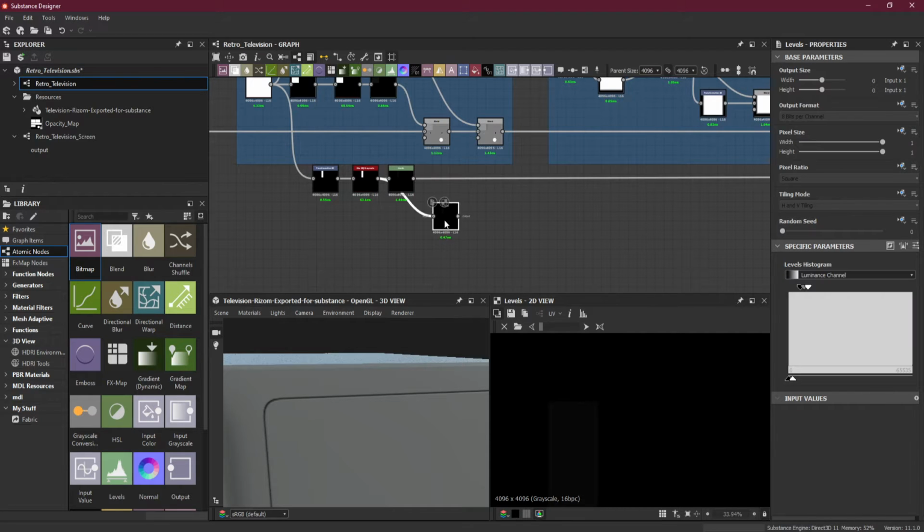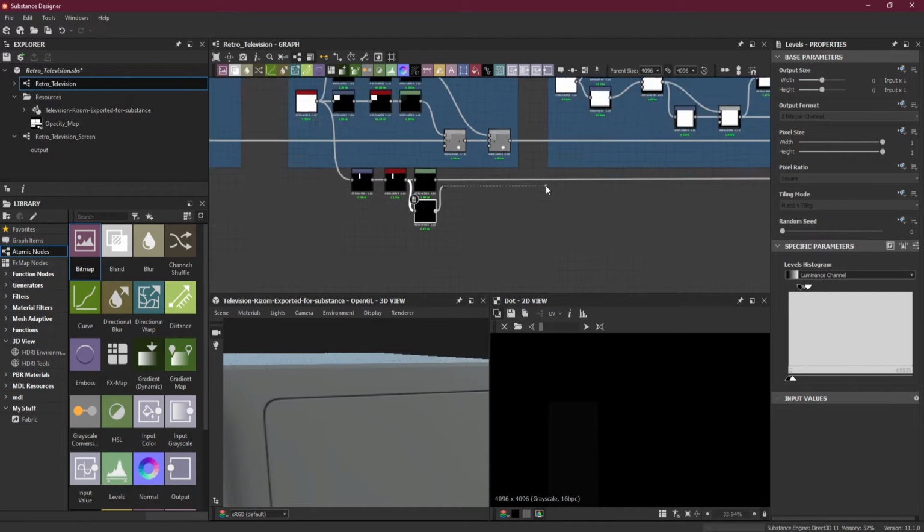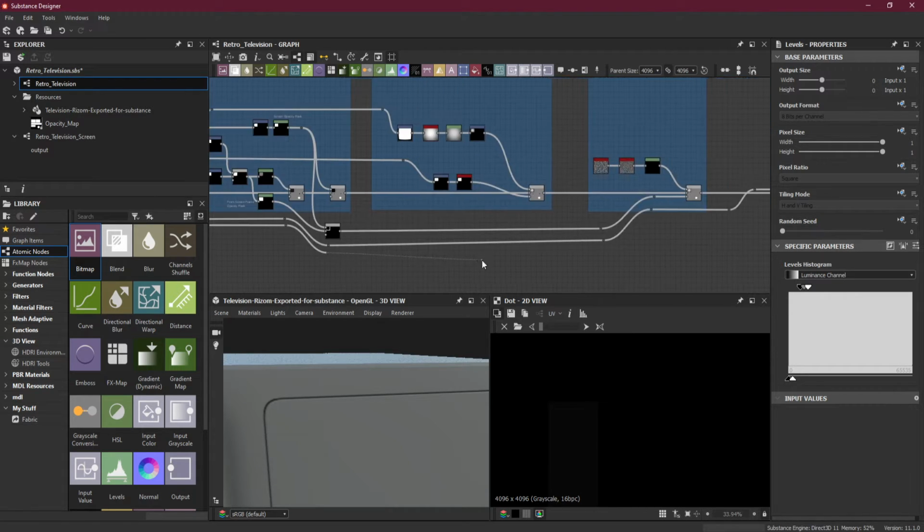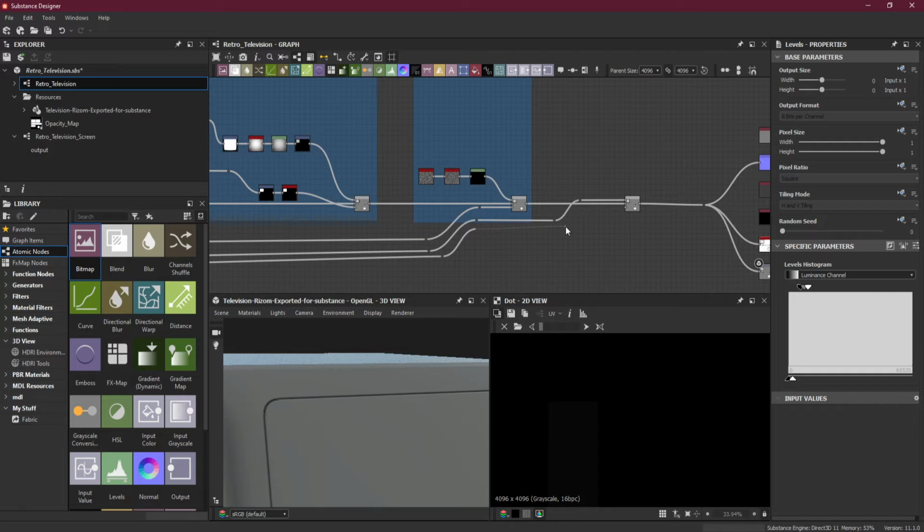I will create another level here, and I will take this level and put it inside the opacity here.